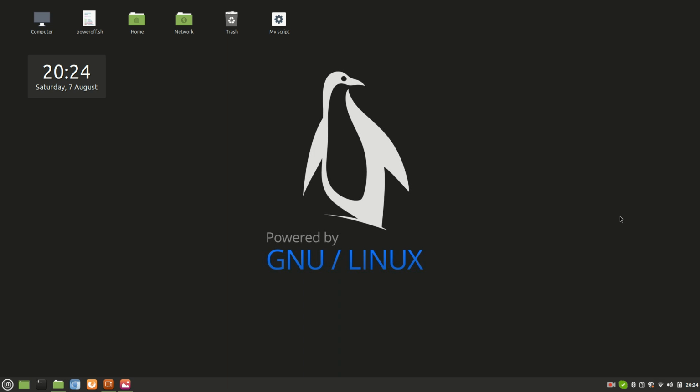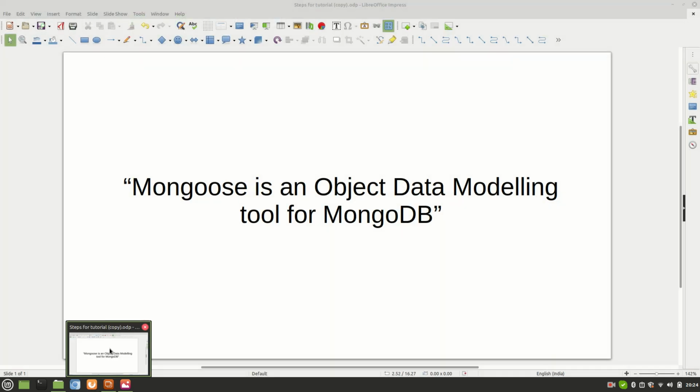Let's get started. Let me ask you this simple question. What is Mongoose? Or what do you mean by Mongoose? Well, if you Google this term, Mongoose, it will give you a definition something similar to this, which says Mongoose is an object data modeling tool for MongoDB. Now, what does that mean? Let's try to understand this definition in simple words.